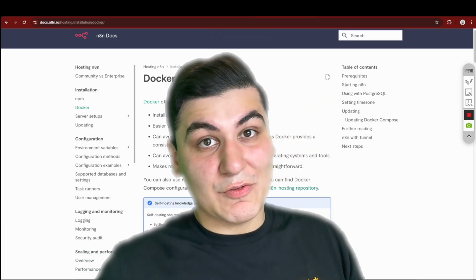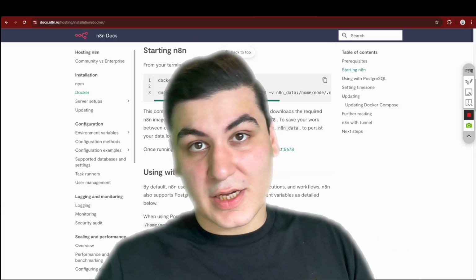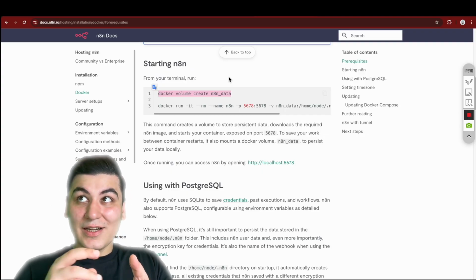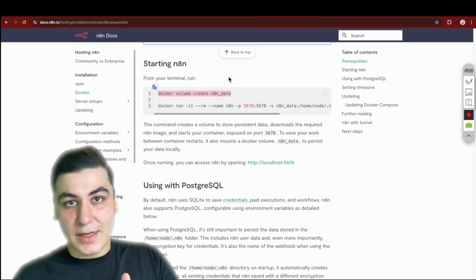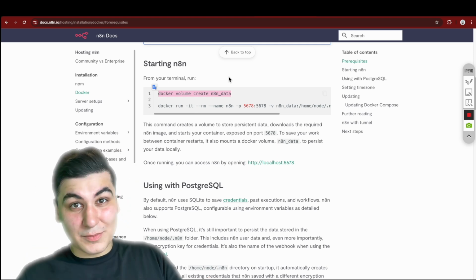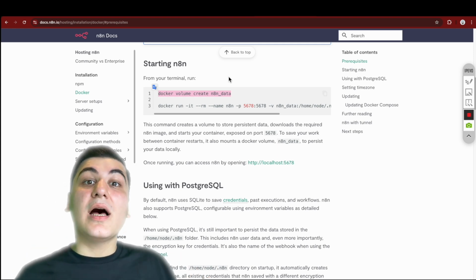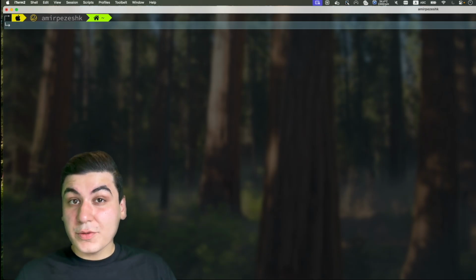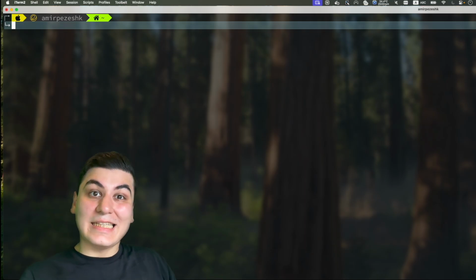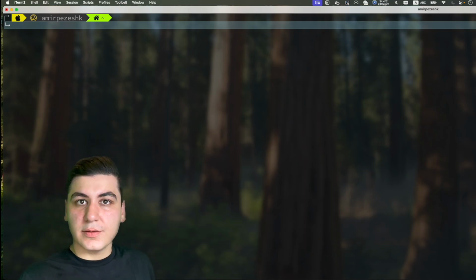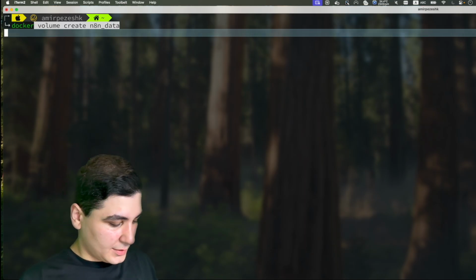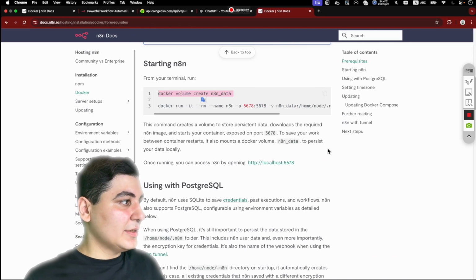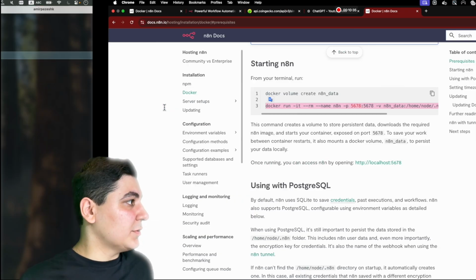As you can see, for the first step, we need to create a Docker volume. Basically, a Docker volume is like giving the Docker container, or your running app, some storage to store some data on your machine to ensure it will not lose it. So we do that. In order to do that, you need to open the terminal on your machine. Just do docker volume create. So it creates a volume, which is basically a storage. Then the next step is this one.